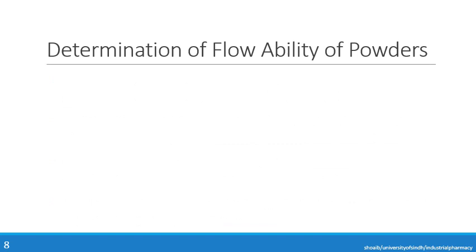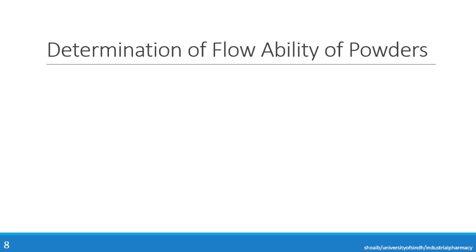Now, next is the determination of flowability of powders. As we have earlier discussed, the flowability of powders is very necessary because it is required for the manufacturing of tablets and granules, and eventually the manufacturing of tablets and granules requires good compression, compaction, and consolidation. Similarly, mixing is one of the very important steps in the manufacturing of dosage forms. So the determination of flowability is of great importance.